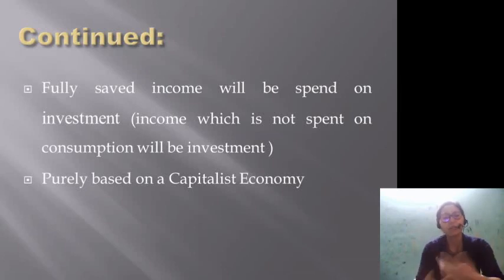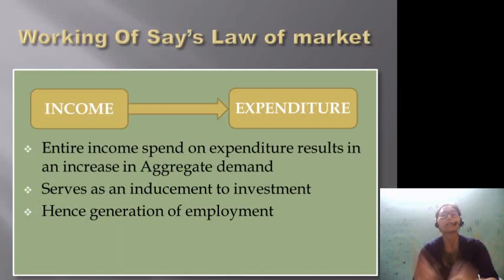Then I've already mentioned that whenever the classicals have given their theories or framed their laws, they have based it on a capitalistic economy. All right, now how does this Say's law of market work? Whenever some production process is being done, then income is being generated. I have told you earlier that income receipts in the form of rent, interest, profit, wages, etc. are being generated, right?